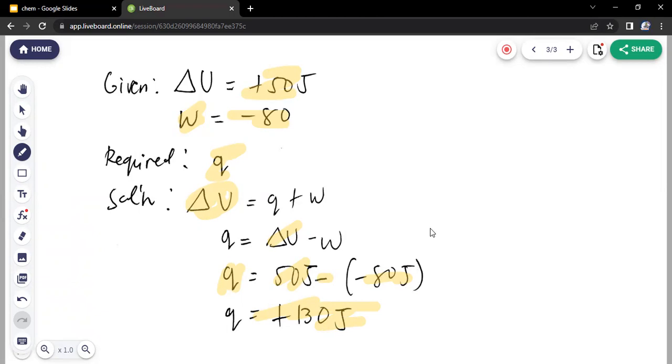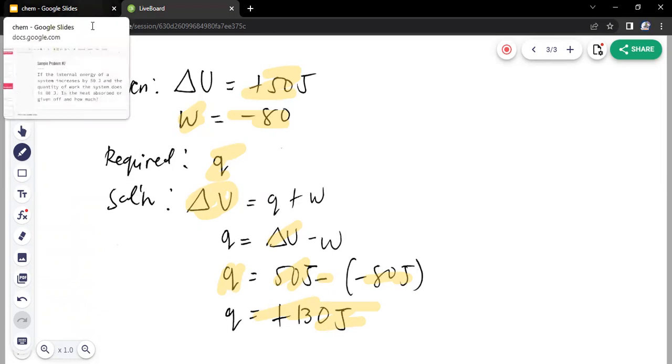So that is all for the sample problems related to the first law of thermodynamics.